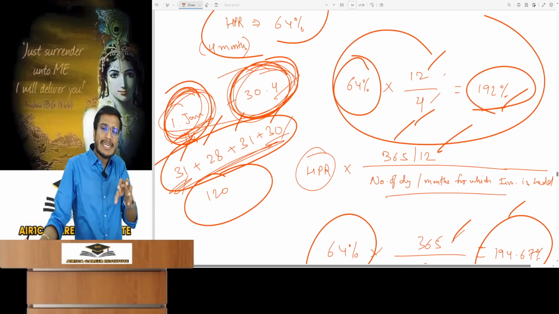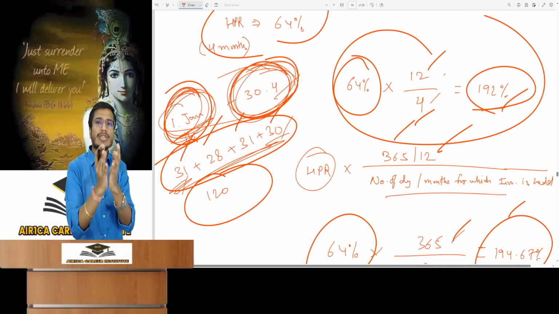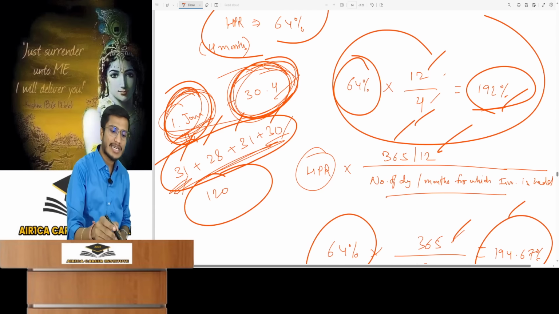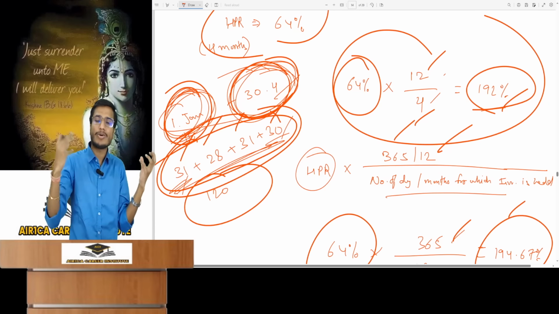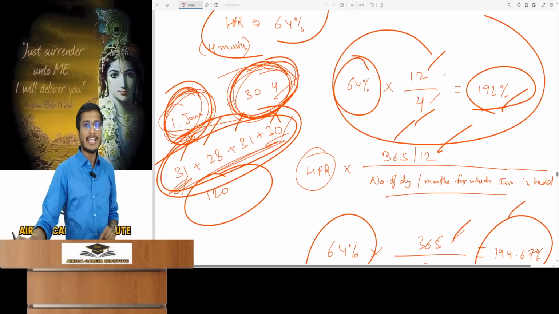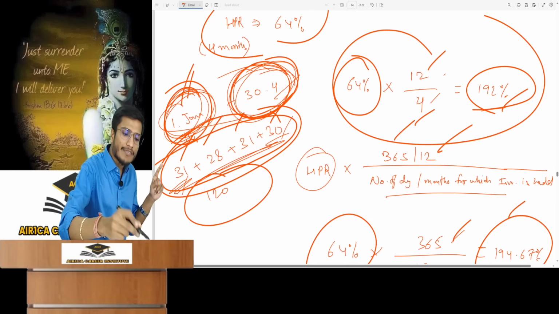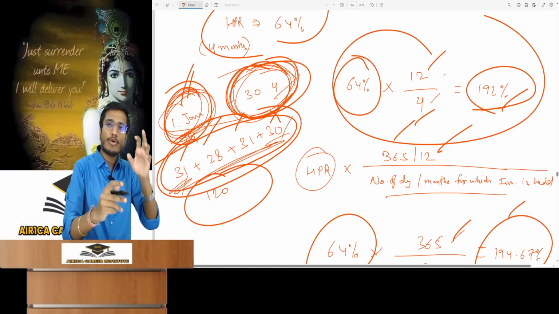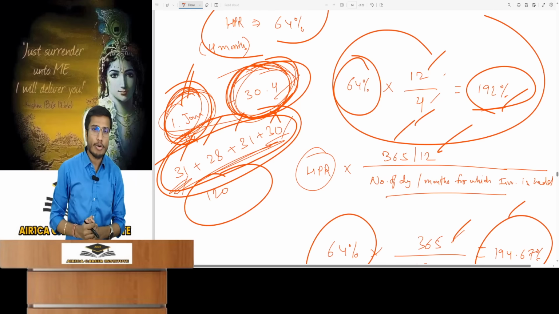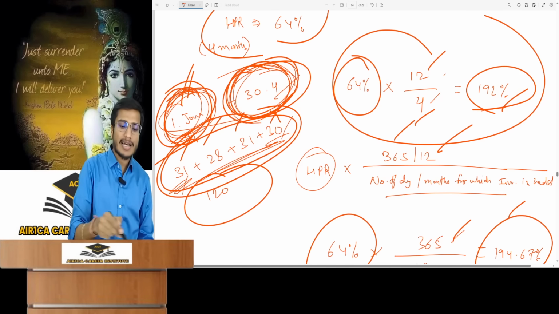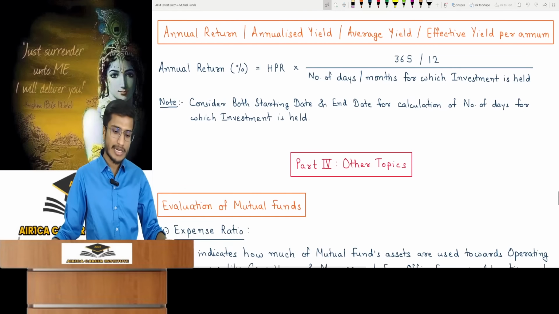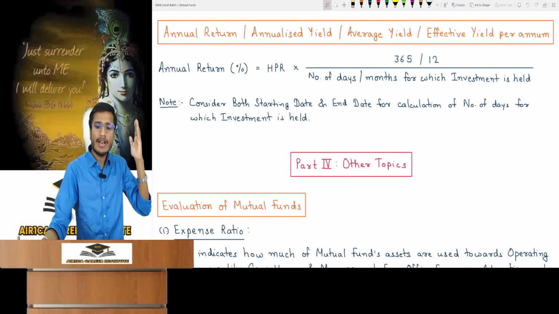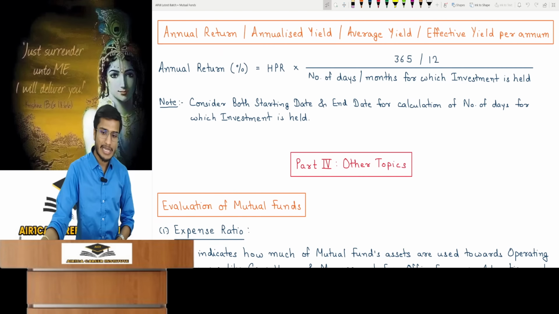In mutual funds, always include start and end dates. You must consider both days to find the number of days the investment is held, and for return calculation. Remember this. It is the institute's assumption that the investment on the 1st of January was made early in the morning. But if they are calculating the return on 30th April, they must be doing it at the very end of the day, sitting late at night. You have to consider both days here. Just keep this in mind when you calculate the number of days. So in the calculation of the number of days, consider both the starting date and the end date. For calculating the investment duration, remember this point.